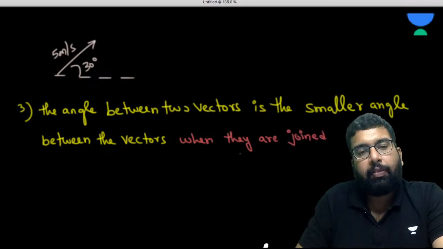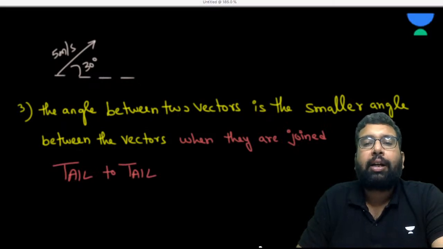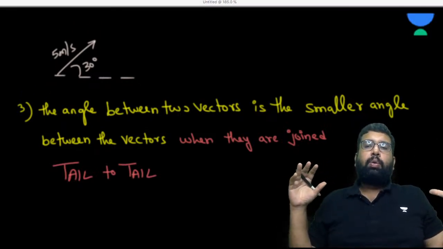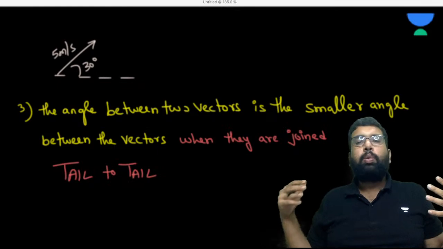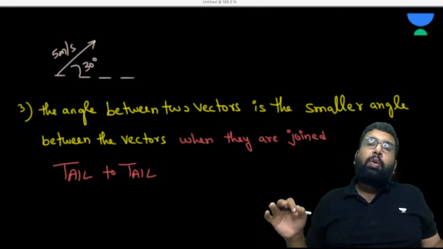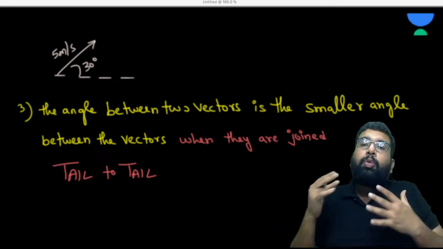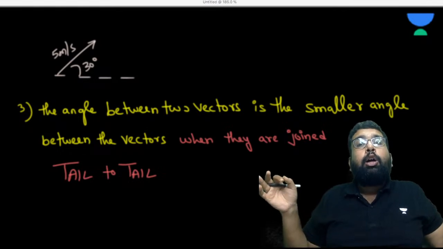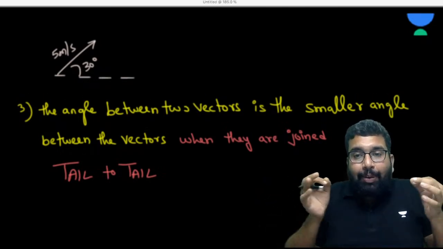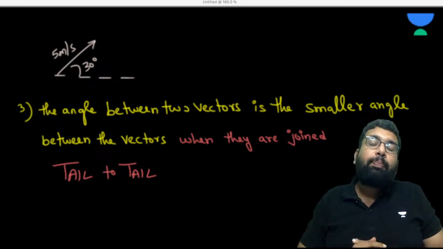Whenever you are seeking the angle between two vectors, in the starting I told you vectors are something which obey the vector law of addition. Then I quoted that the addition of two vectors, or the resultant of two vectors, depends upon the angle between the two vectors. So now you can understand the importance of angle in vectors.